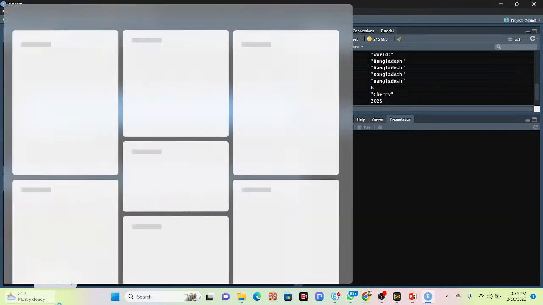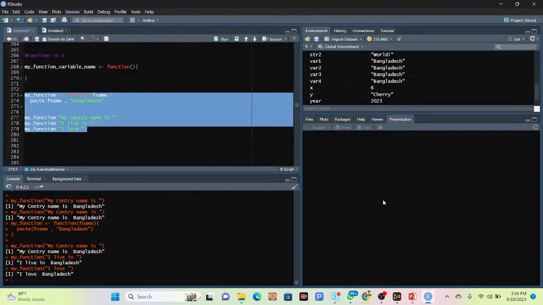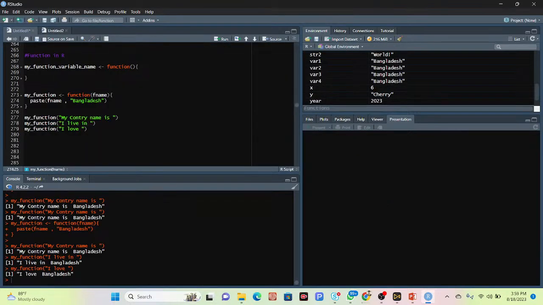Okay, so this is the power of function. This time, you can see, first of all I simply define the function and paste it with that fname. So this time I can simply call my function. I put it here 3 times, and not only 3 times, you can use it more times.